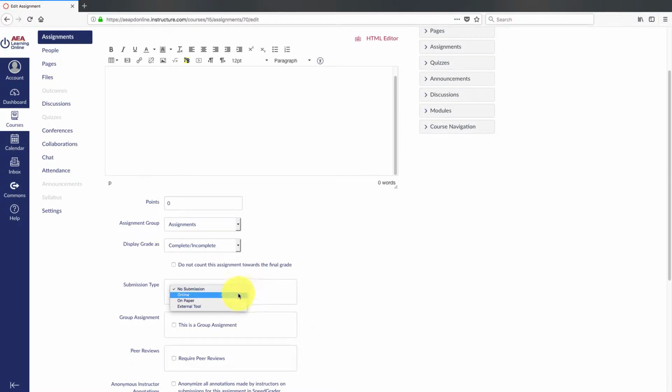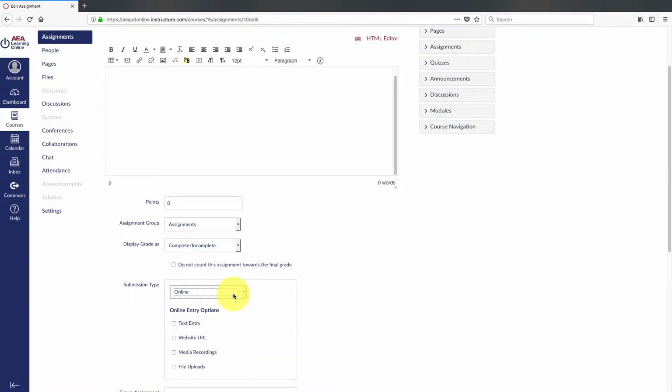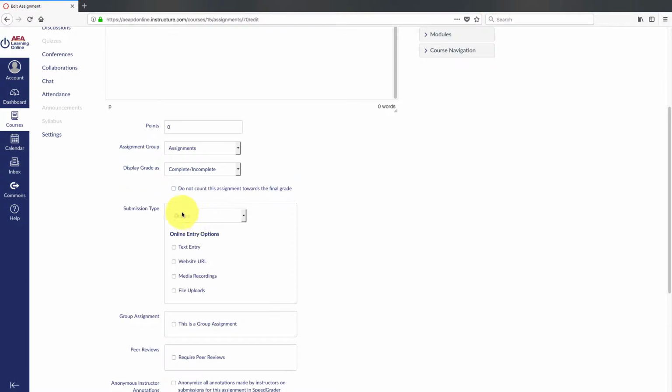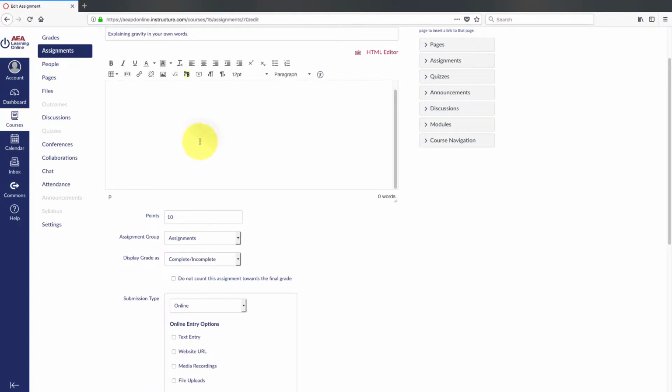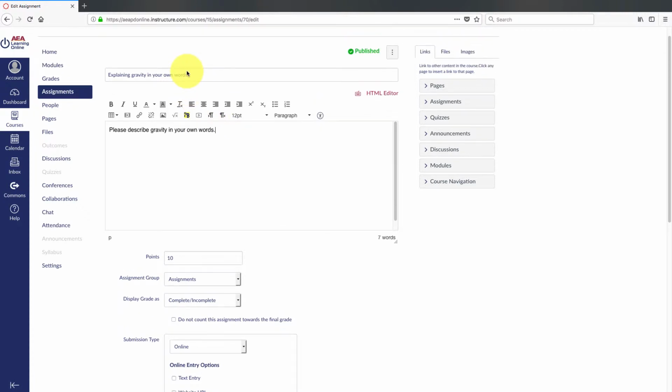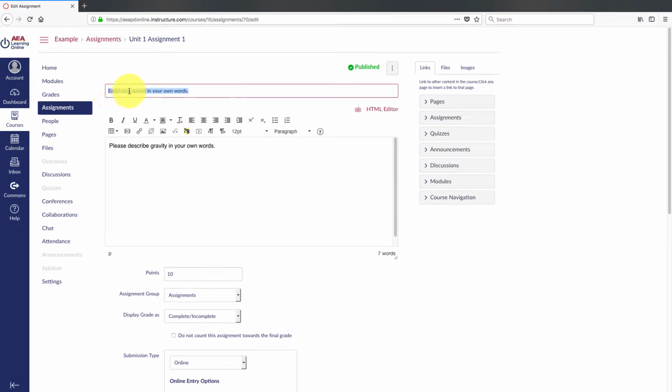So here we get to choose how they're going to turn it in. So I would assume, let's say this is a 10-point assignment. This is going to be something that they do online. And then up here, we might actually change this. Gravity in your own words.